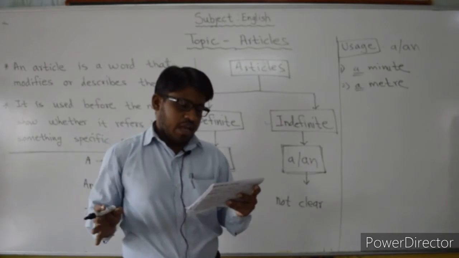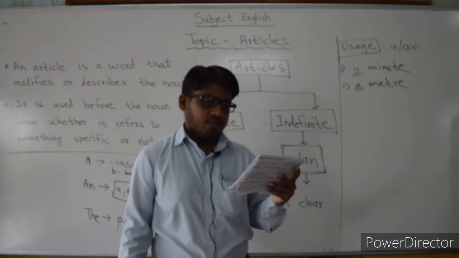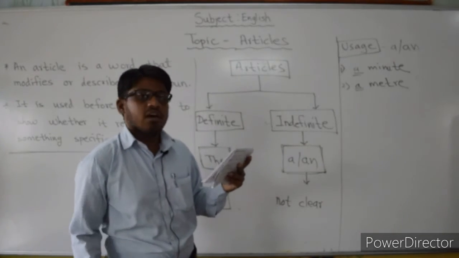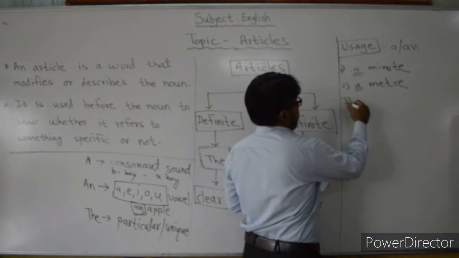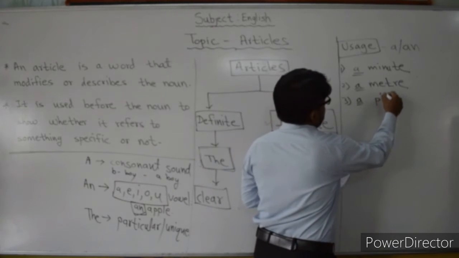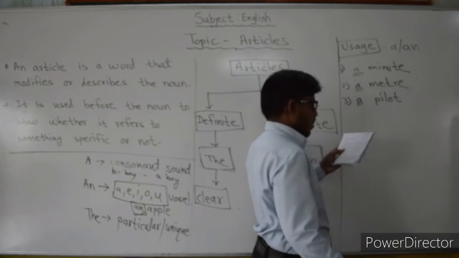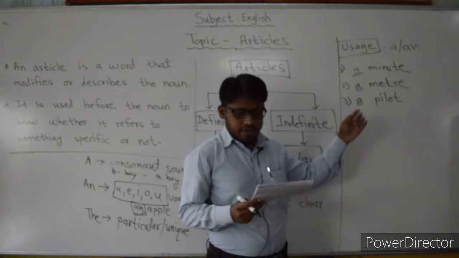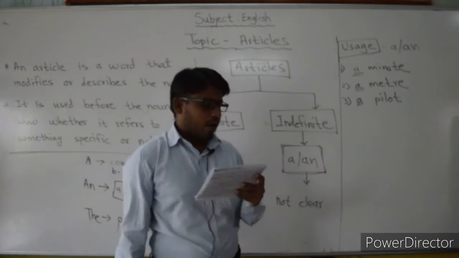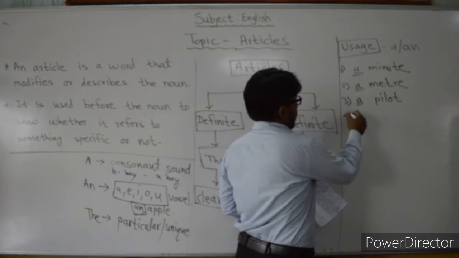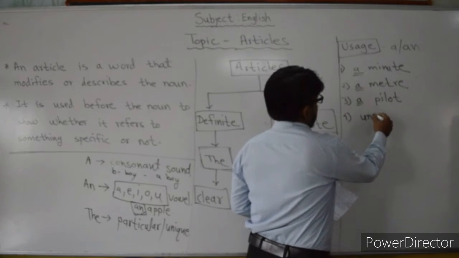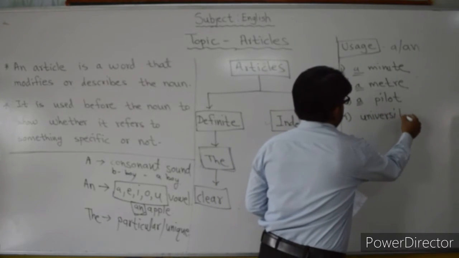Third one, to say what somebody's job is. For example, my uncle is a pilot. At that time we can use the article a. Next rule, number 4. For example, this is the word university.